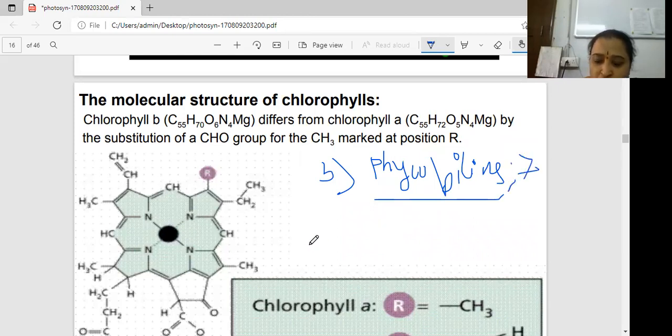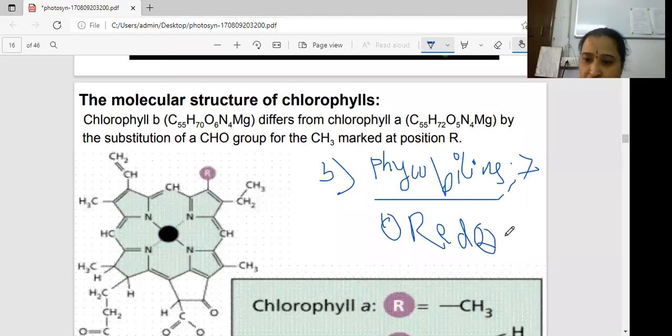In these phycobilins, you can observe exclusively in the algae pigments. Only in algae, you can observe phycobilins. That's why I'll explain exclusively algae pigments, present in only two classes of algae. These two are the main important ones. The first is the rhodophyceae member, the red algae. The second one is the cyanophyceae member.